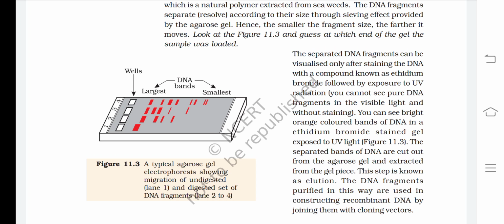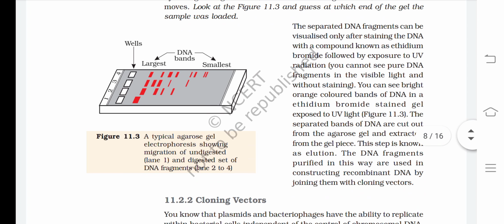Ethidium bromide is also known as EtBr, just for your knowledge. You can see bright orange colored bands of DNA in an ethidium bromide stained gel exposed to UV light. The separated bands of DNA are cut out from the agarose gel and extracted from the gel piece. This step is known as elution. The DNA fragments purified in this way are used in constructing recombinant DNA by joining them with cloning vectors.